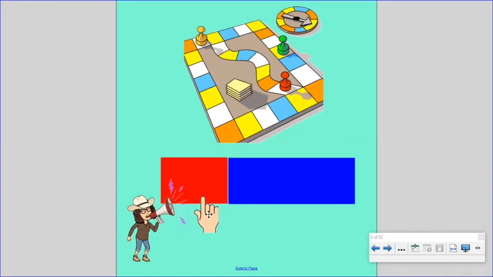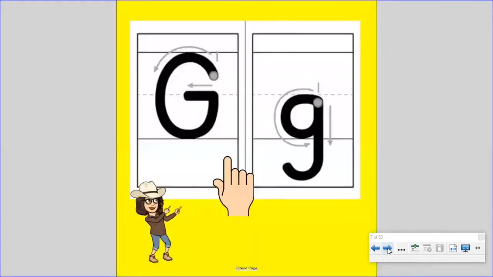Did you say G? That's right. Now, what letter makes the G sound? Did you say the letter G? You got it. The letter G makes the G sound.